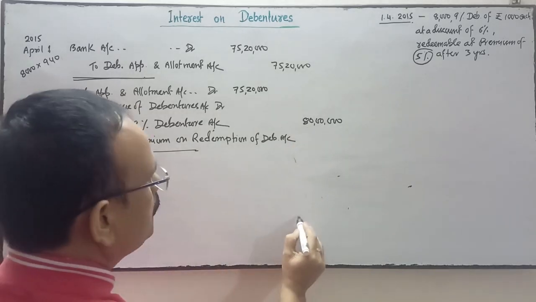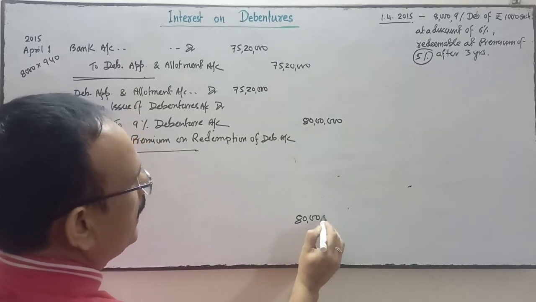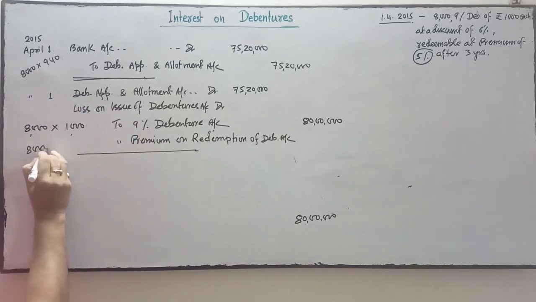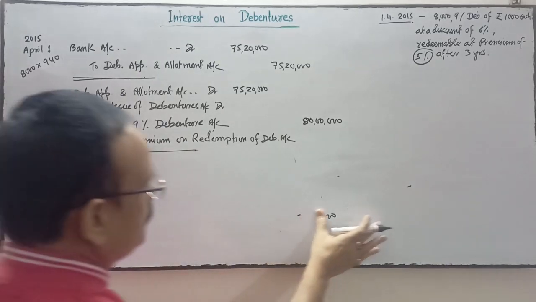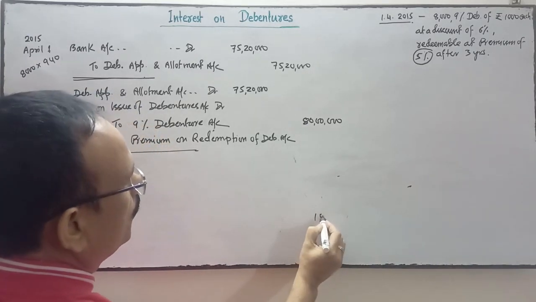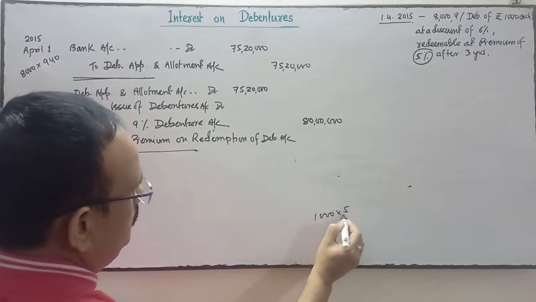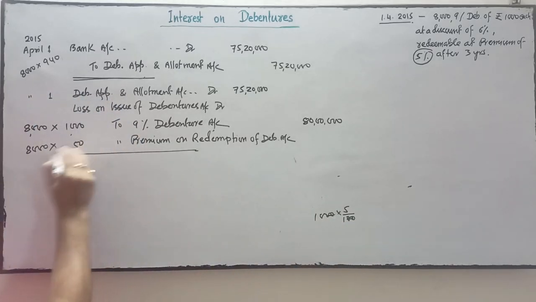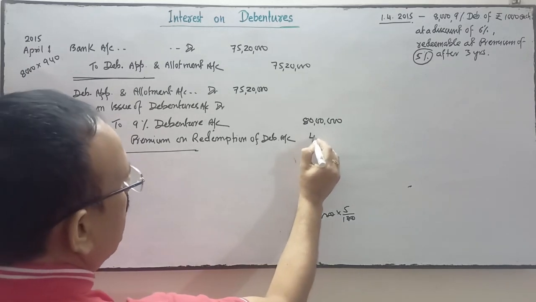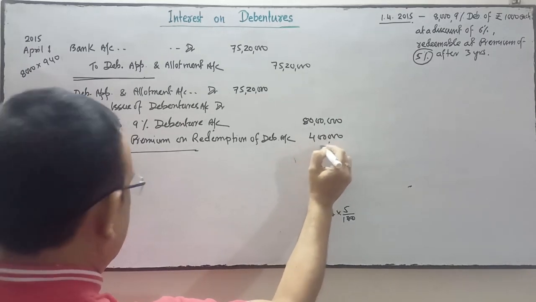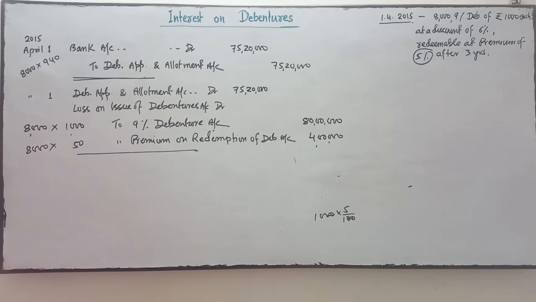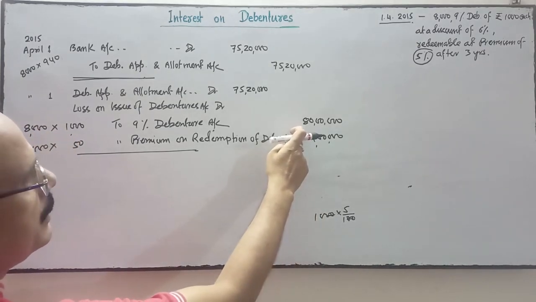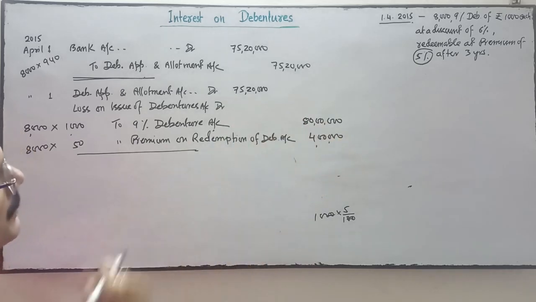So 5% of 1,000 is 50 rupees, so it is 4 lakhs. Is it clear? Or you may directly calculate 5% of 80 lakhs.